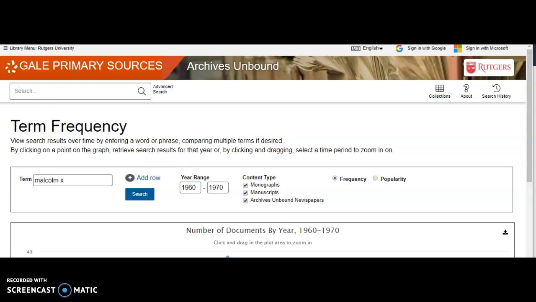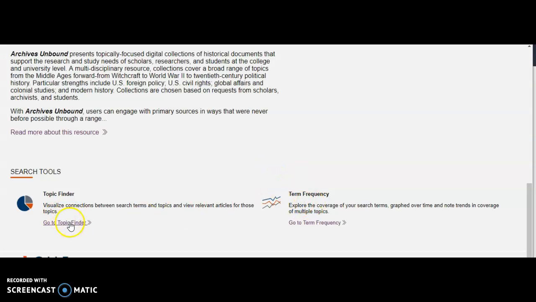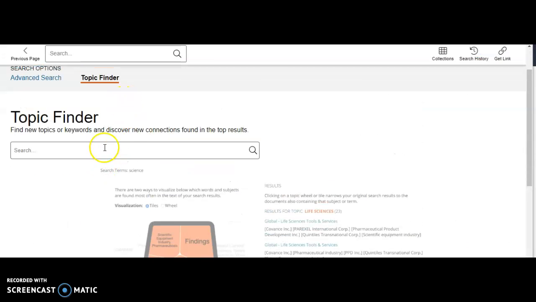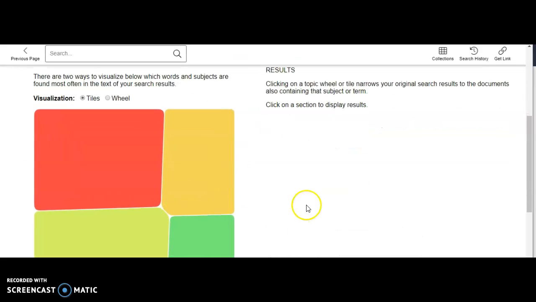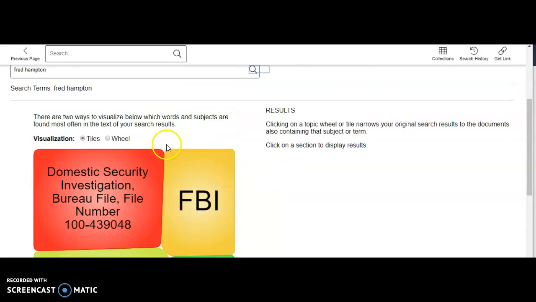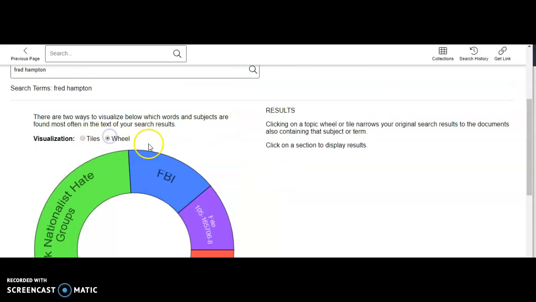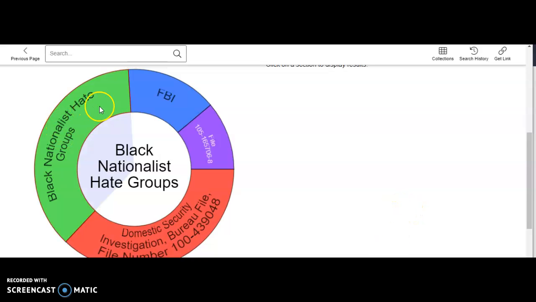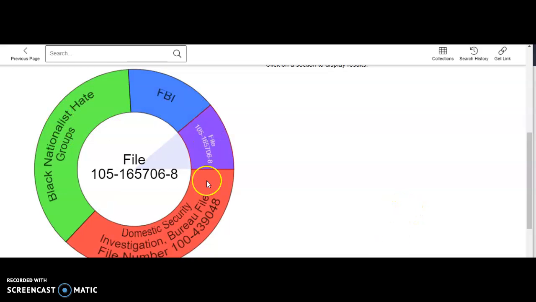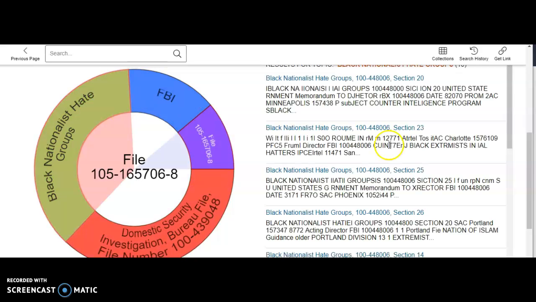So if we go back, we can also look at the topic finder. With the topic finder, we can give a little search here. Let's search for Hampton again. Right, and now you have two sorts of visualization, right? You have the tiles and a wheel, right? So you could look at these various titles, and they all seem very interesting, particularly this one.